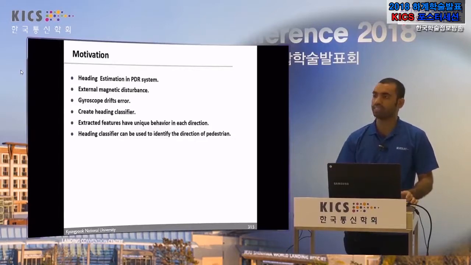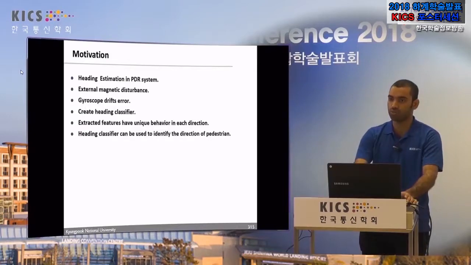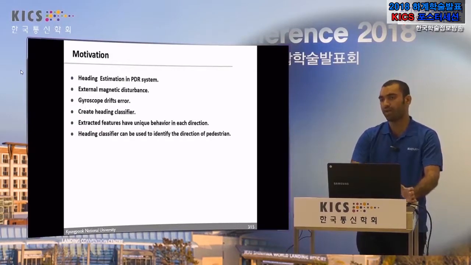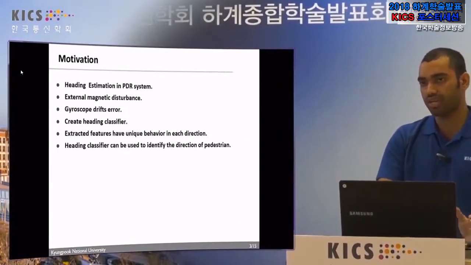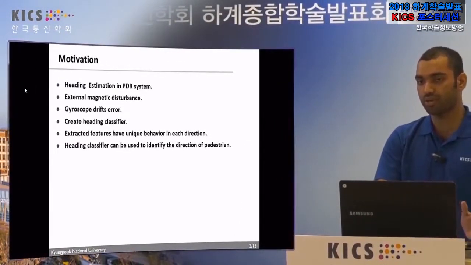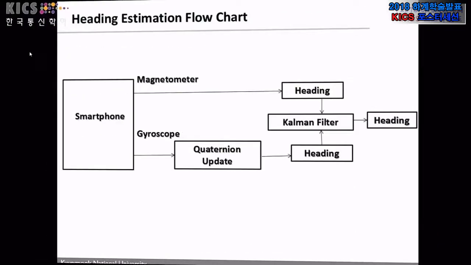So the basic idea or motivation of this research is to extract features from the magnetometer, and the extracted features show unique features in each direction. So this is the basic diagram or flow chart for the heading estimation, and we use